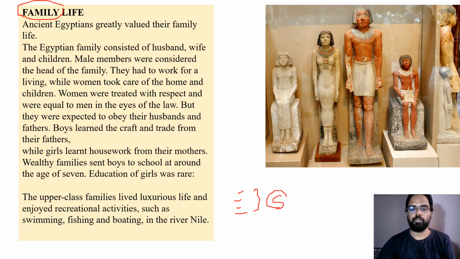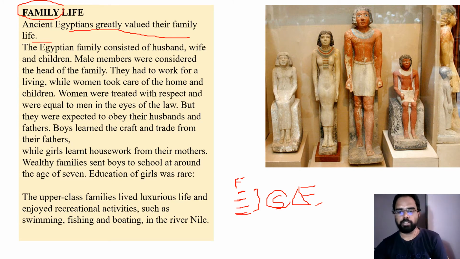So in this society we have seen the form of a pyramid, right? What kind of categories of people. But in all societies, the structural and basic unit is the family. So let us see how the family is organized. The Egyptians greatly valued their family life. So they gave a lot of importance to living like a family.